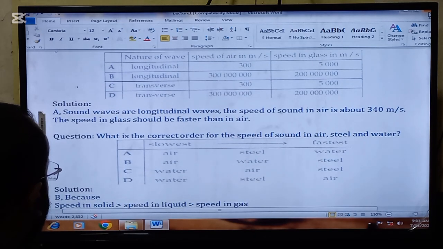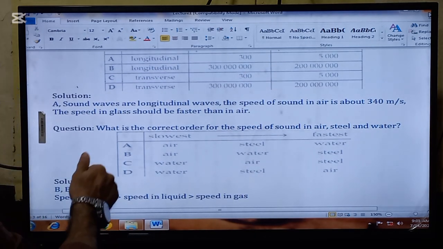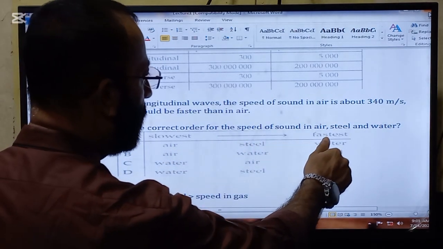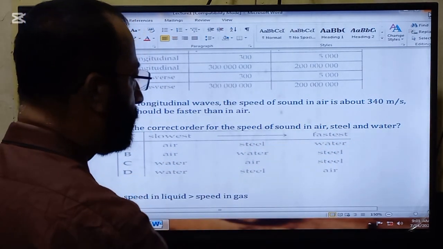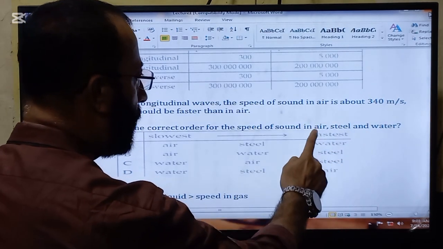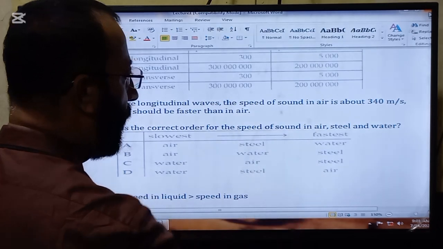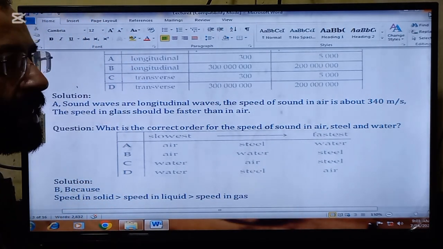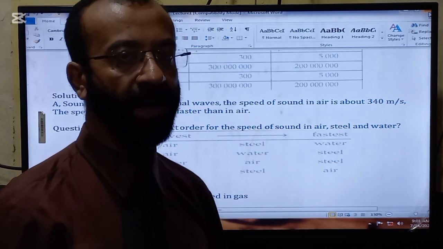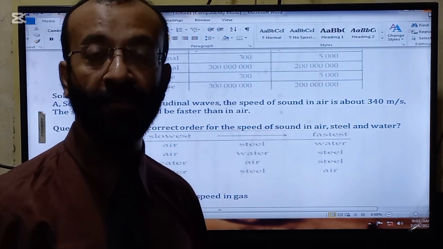Here is another question. What is the correct order for the speed of the sound in air, steel, and water? Steel is solid, water is liquid, and air is a gas. So the more dense the medium is, the more the speed of the sound will be.